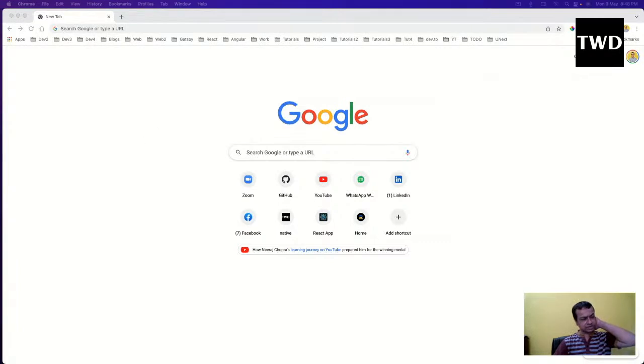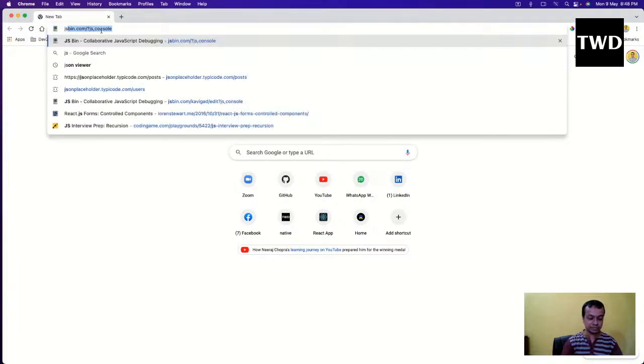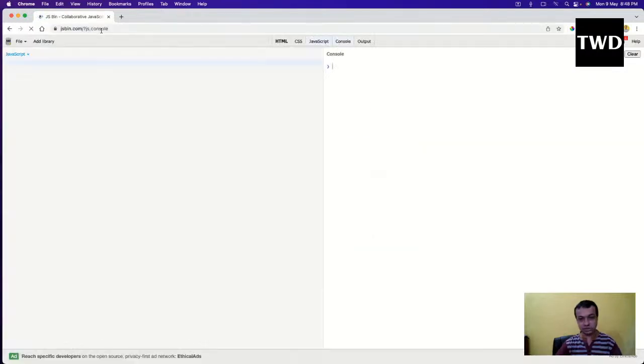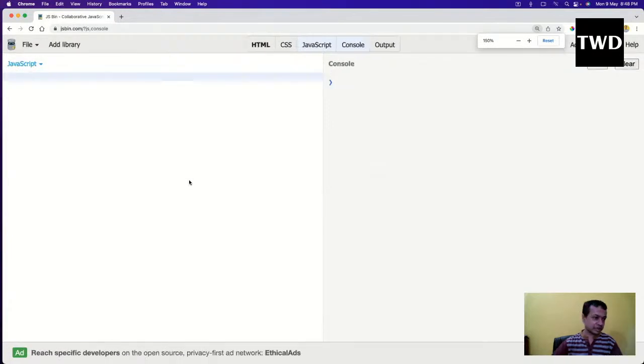As I've told, we are going to start with JSBin, not with some code editor. JavaScript is a programming language. I hope you're all able to see my screen.